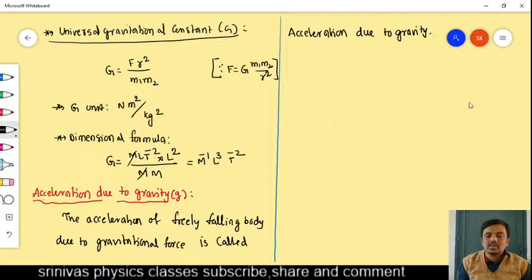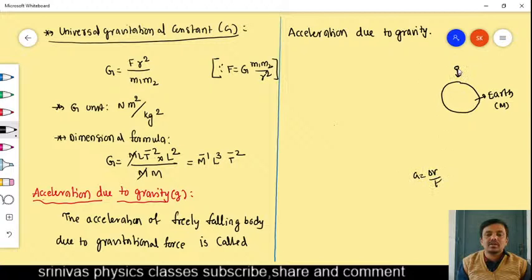You see here, this is the earth, and this earth has the mass capital M. If you leave free any object above the earth, it will fall down. It acquires some acceleration while falling down. That acceleration means change in velocity by time.